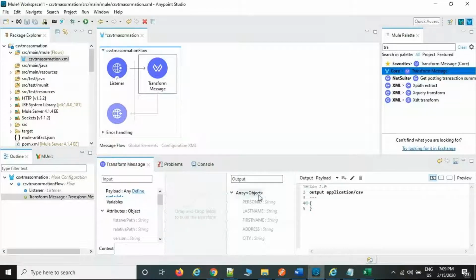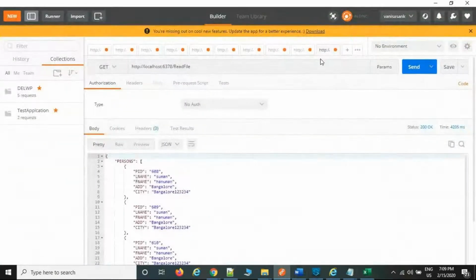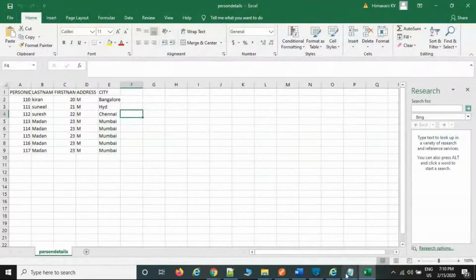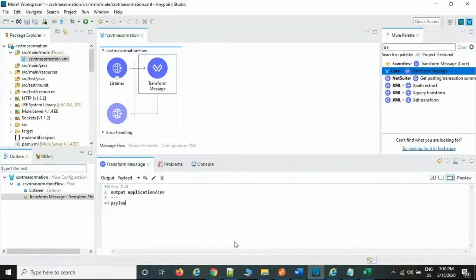Okay. Now I have modified the CSV file. Now the same loop. This is the input file, right? Where is the input file? Post the data. This is the input file. Just payload, same as whatever we discussed, right? Same structure, you can write it here. Payload map. Okay. Payload 01, index.